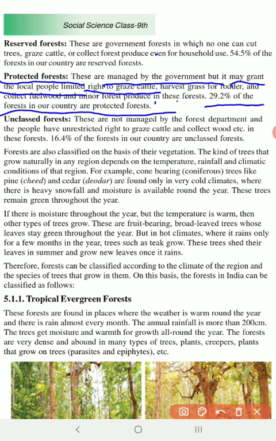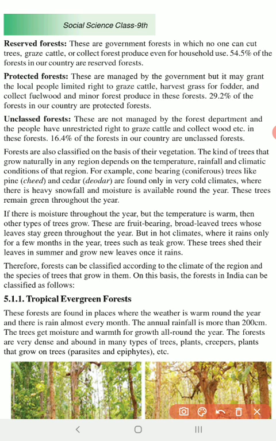So we can collect the forest produce, or we can graze our cattle also. Okay, so in that way we can make use of the forest. The third one is unclassified forest. These forests are not controlled by the government. Okay, so they are not managed by the forest department.